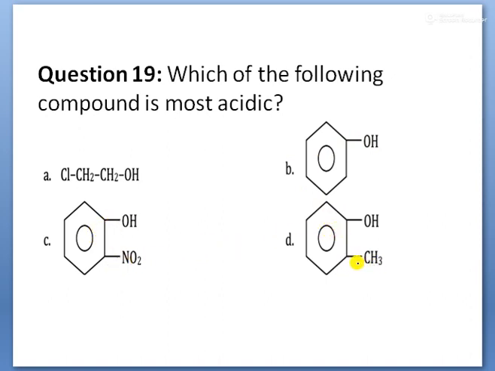The methyl group is an electron releasing group. NO2 is an electron withdrawing group. So that is why the electron withdrawing group is present at ortho position. Whenever an electron withdrawing group is present at either ortho or para position, it is more acidic than compounds with electron releasing groups.